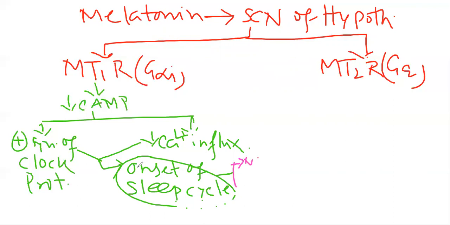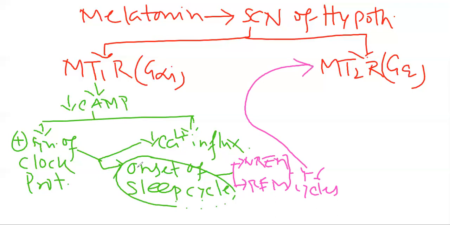One is the non-REM sleep, non-rapid eye movement, and one is the rapid eye movement sleep. So this non-REM sleep and REM sleep together, 4 to 6 cycles per night, will occur. And finally, after these 4 to 6 cycles are over, they will start doing what? They will start activating the MT2 receptor.